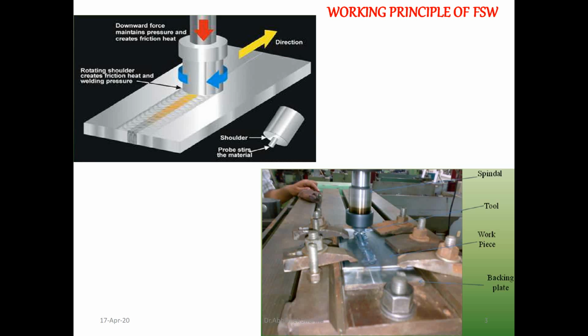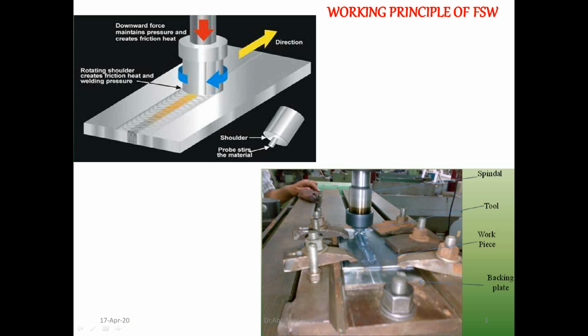Here one spindle is there, and on a milling attachment, on a vertical milling machine, we can do this process easily. Here we have a probe. If you want to join two metal pieces, whenever there is friction, some of the metal melts or goes to the plastic state, and after the application of pressure, we get the welding. It is the working principle of this process.